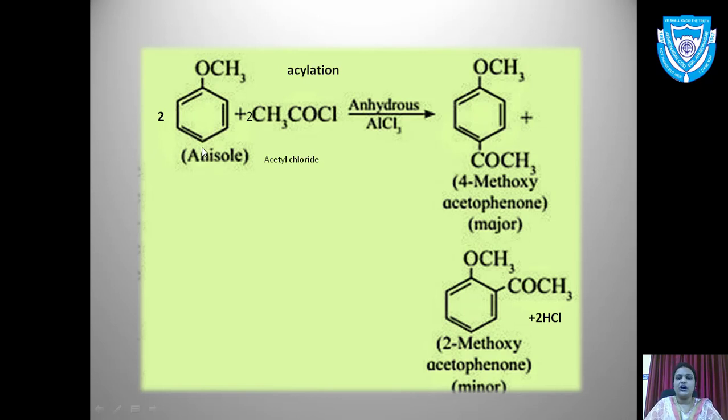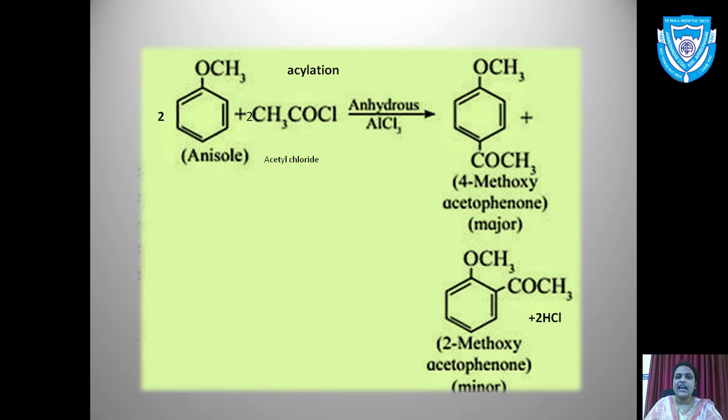So 4-methoxyacetophenone will be the major product and 2-methoxyacetophenone will be the minor product, with the liberation of 2 HCl molecules. So this is the Friedel-Crafts acylation reaction, which is carried out in the presence of acetyl chloride.